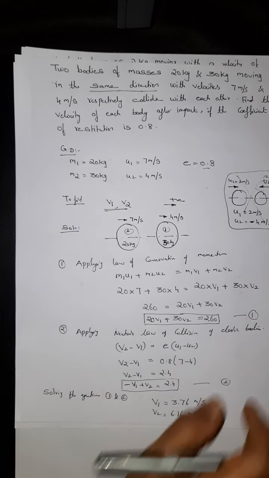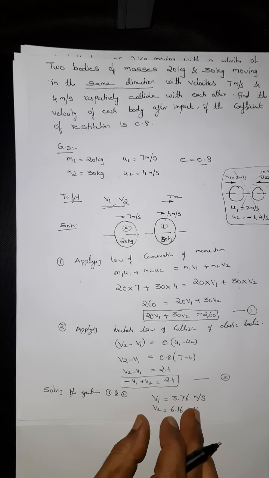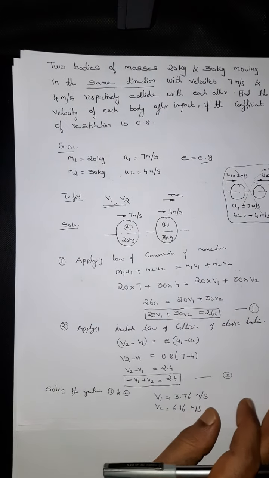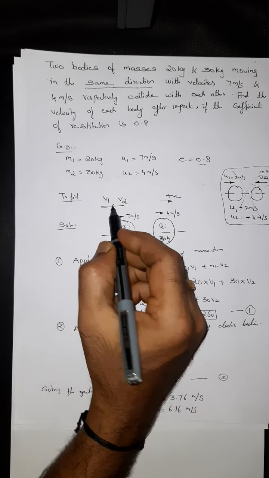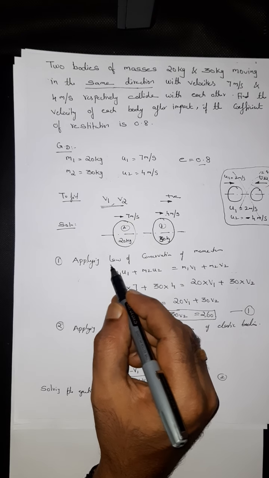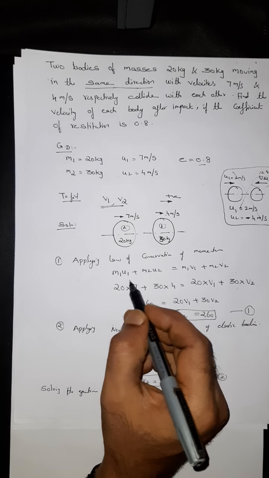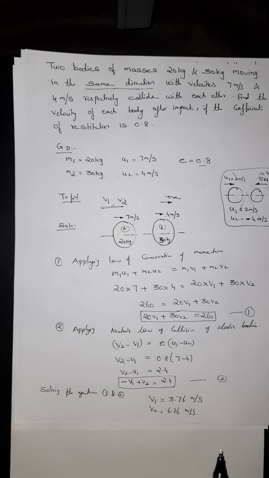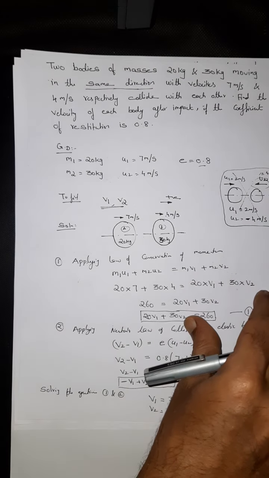So ultimately we found the values of v1 and v2. This is the final velocity, isn't it? So you'll have to remember a couple of formulas. The first one is the law of conservation of momentum and the second is Newton's law of collision formula. If you remember them, it would be easy for you to solve a problem from the direct impact.